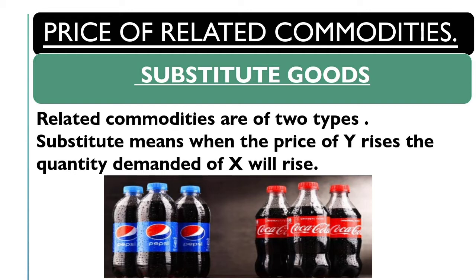If the price of Pepsi rises, then the consumer is going to opt for Coca Cola. And if the price of Coca Cola increases, then the consumer will look for a better option, that is Pepsi. Therefore, for substitute goods, when the price of Y rises, the quantity demanded of X is going to rise.